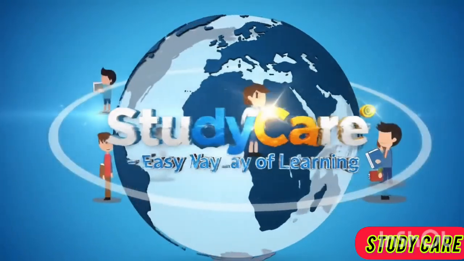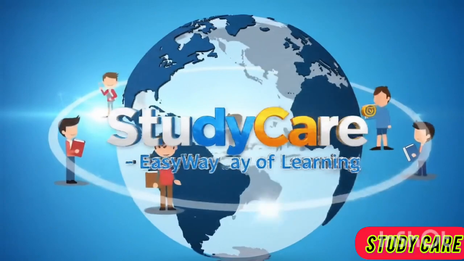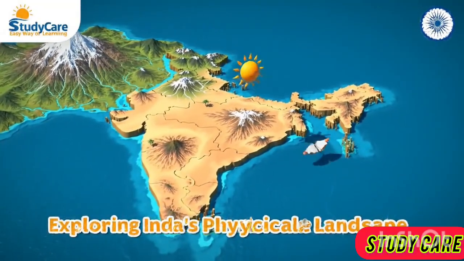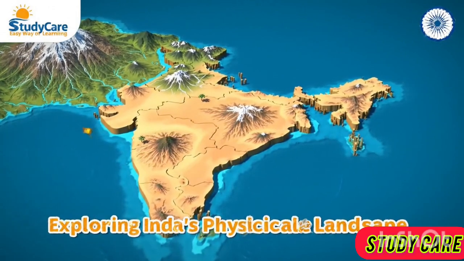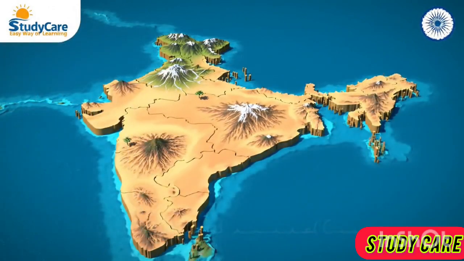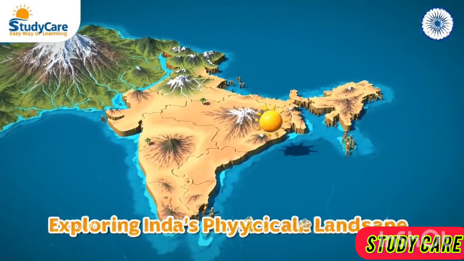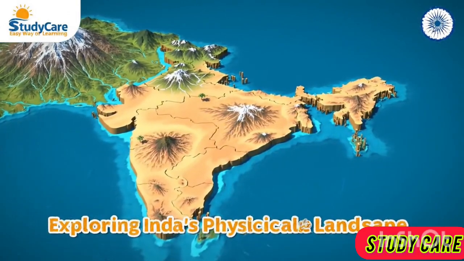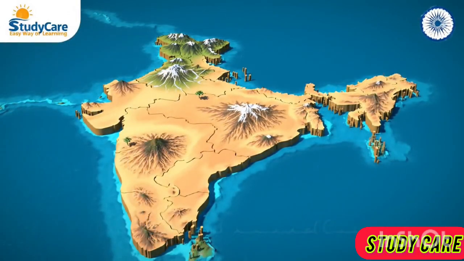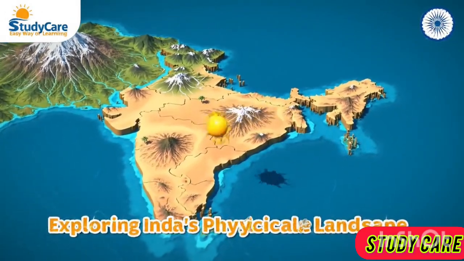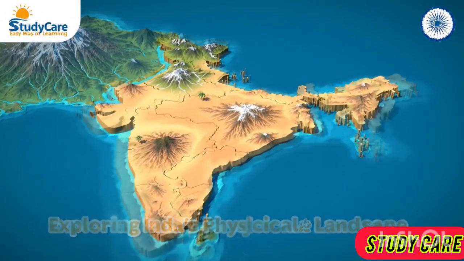In today's lesson, we explore one of the most fascinating aspects of our country's geography, the physiography of India. India's landscape is incredibly diverse. From the snow-capped Himalayan mountains in the north to the sun-kissed beaches in the south, the country is home to every kind of landform you can imagine. In this lesson, we'll break down the major physical divisions of India, how they were formed, what features define them, and why they are important.